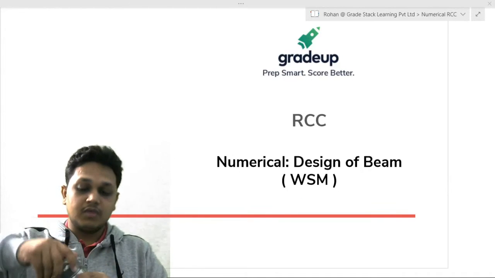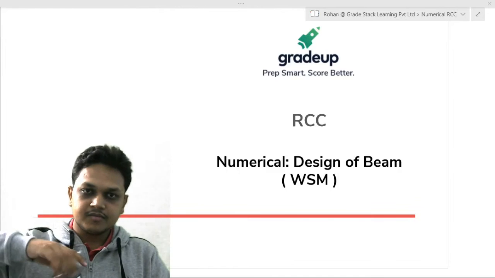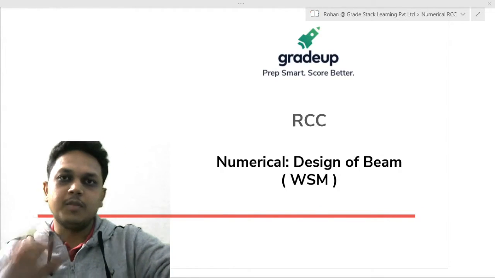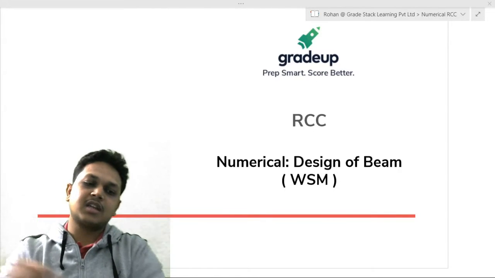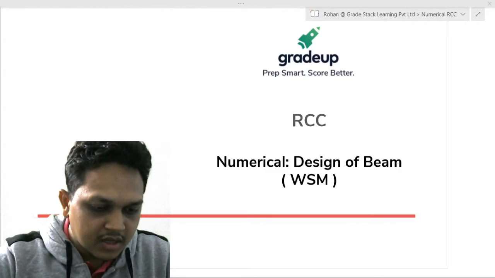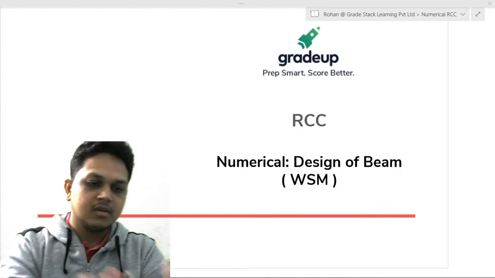So in today's session, we are going to discuss a numerical on the working stress method. And based upon that numerical, all the numericals that are possible to be asked in GATE 2021 are going to be covered. Clear?